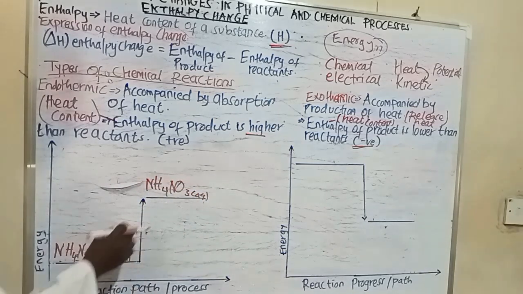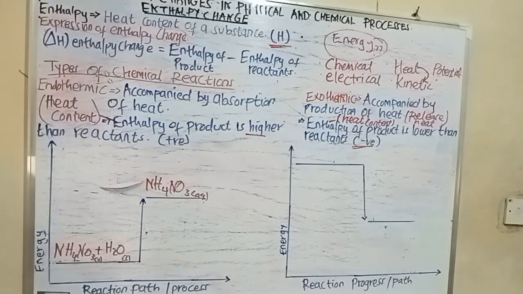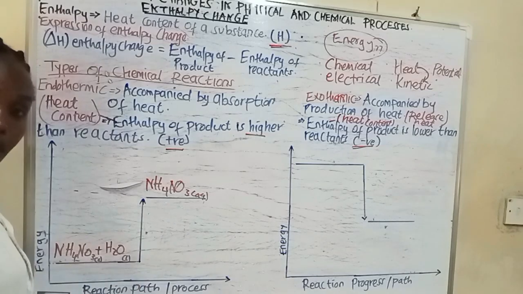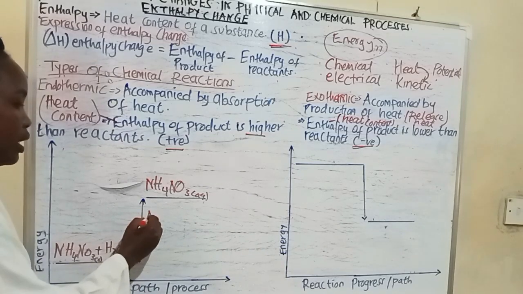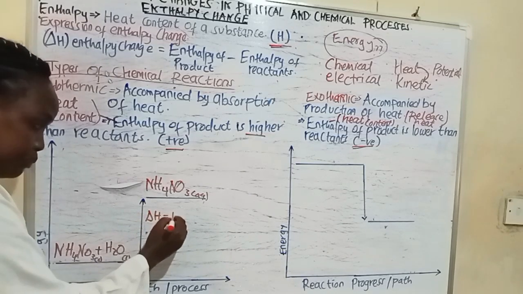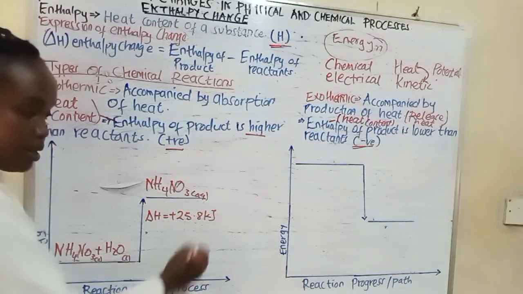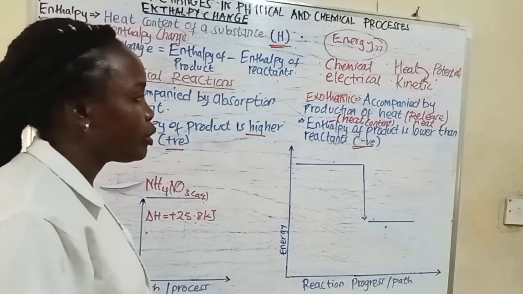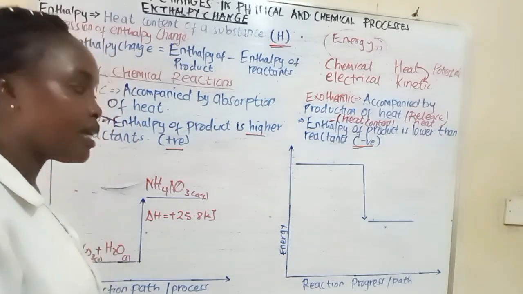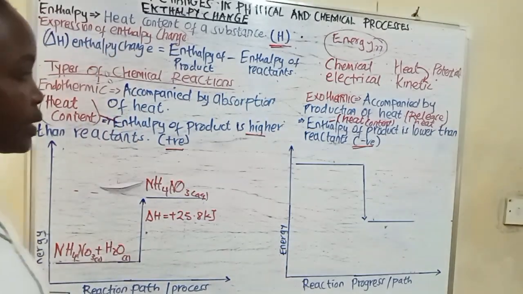Okay? So the enthalpy change is normally positive. The enthalpy change of our ammonium nitrate solution is going to be positive 25.8 kilojoules.